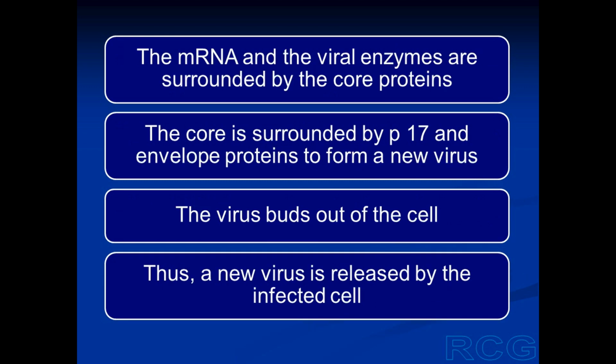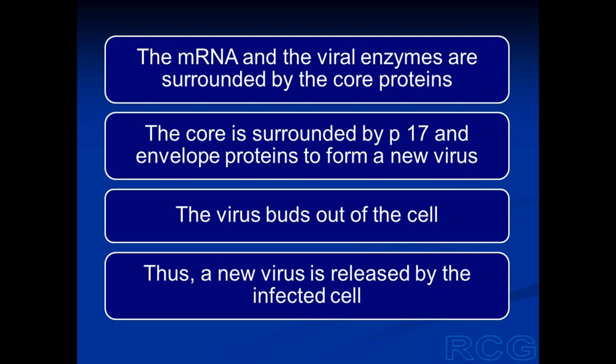The mRNA which has been formed from transcription of the viral genome is identical with the genomic RNA of HIV. This mRNA is surrounded by the viral enzymes and the core proteins, that is P6, P7, and P24, and thus the core of a new virus is formed. And this core is surrounded by P17. P17 is surrounded by GP41 and GP120, and thus a new virus is formed.